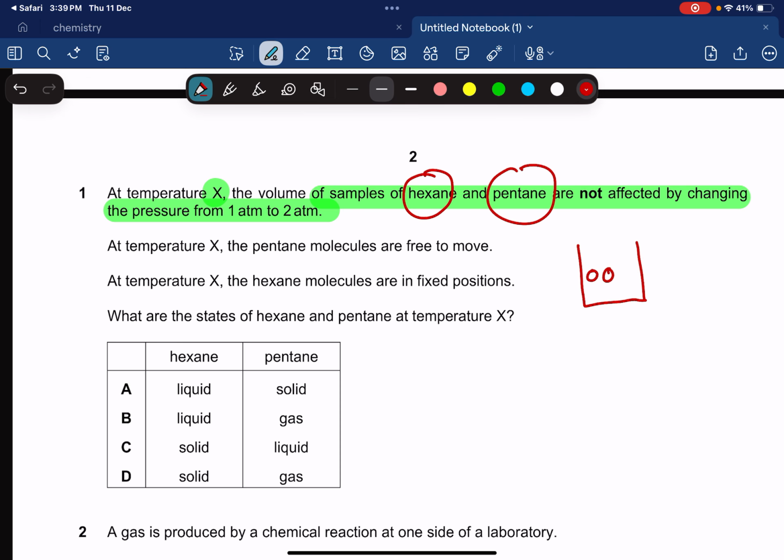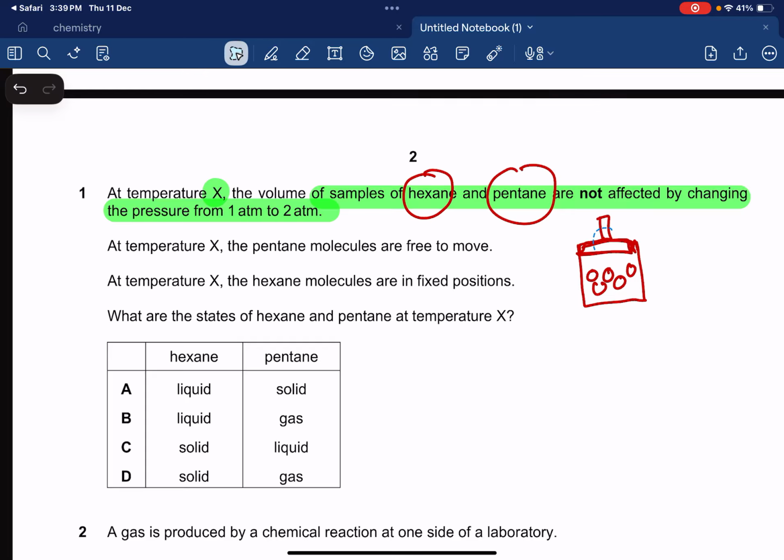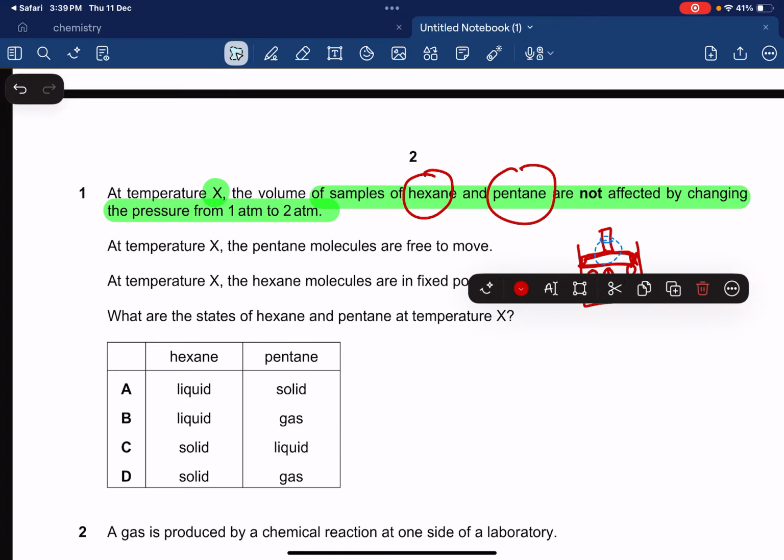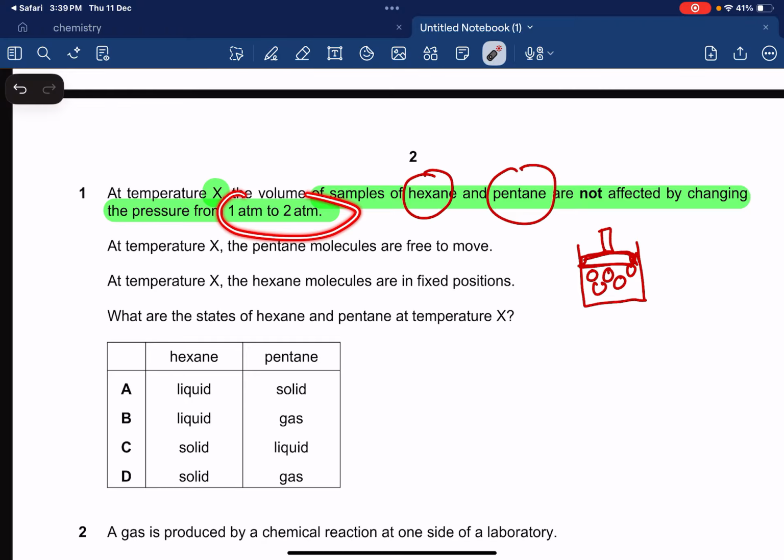Initially it was 1 atm, and now you move the piston downwards and increase the pressure. But increasing the pressure from 1 atm to 2 atm is not affecting the sample. Even if you increase the pressure, that's not affecting the sample.